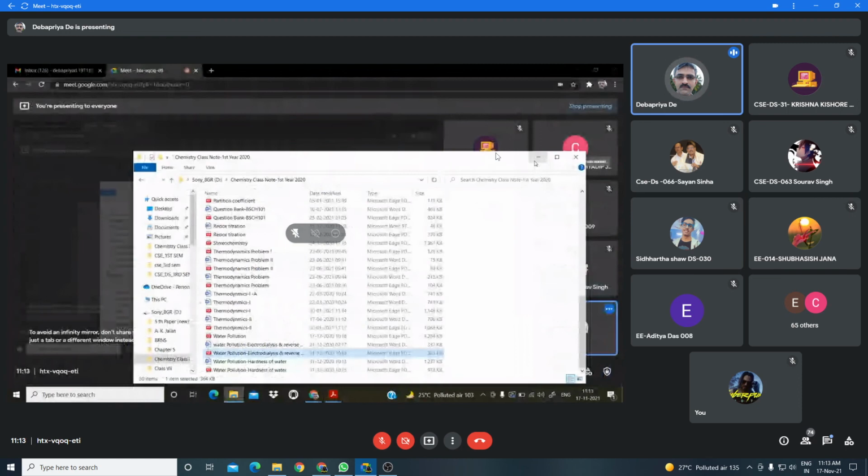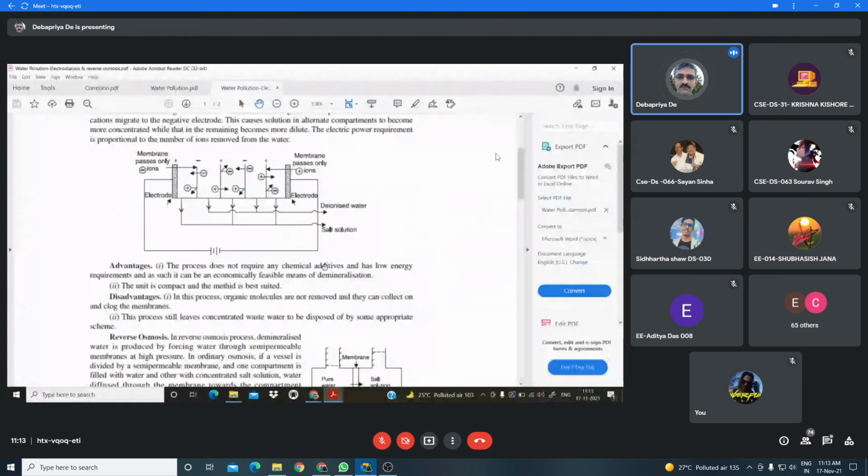Now you can see the picture, the diagram of the electrodialysis process.